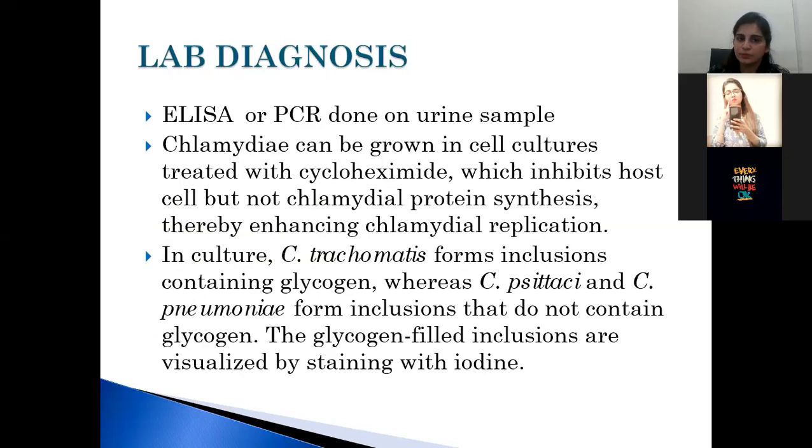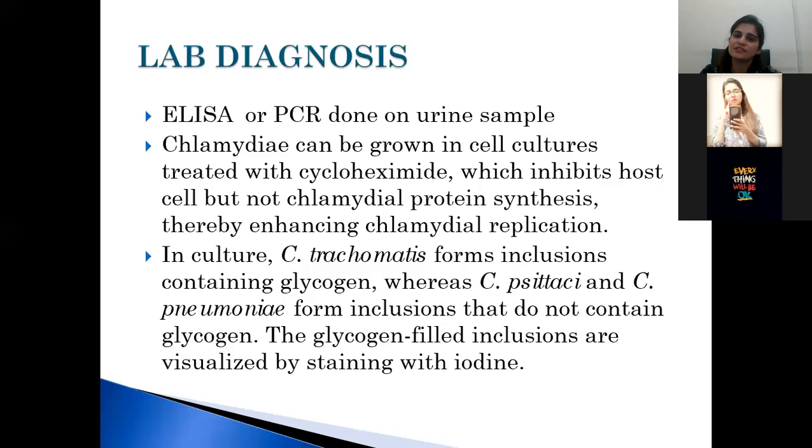ELISA or PCR could be done on the urine sample as well. So if you take the urethral swab, the cervical smear, or the swab from the eye, you will do Giemsa staining or immunofluorescence, and you can also do ELISA or PCR on the urine sample.